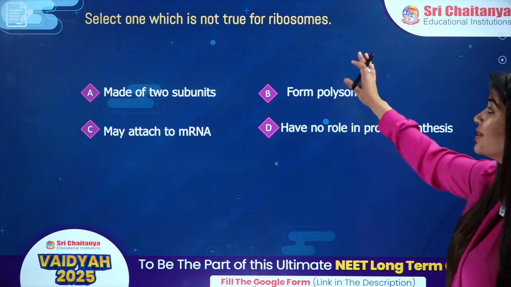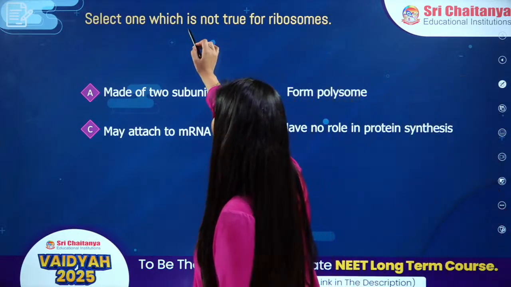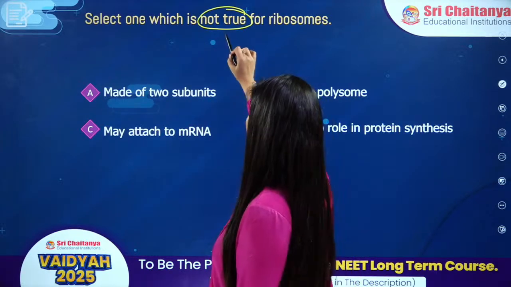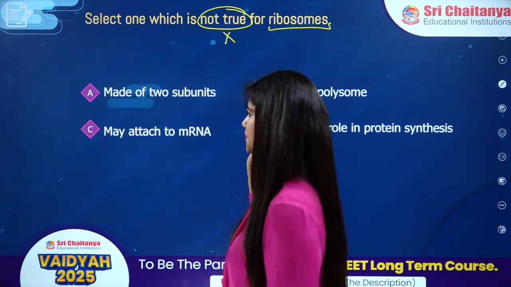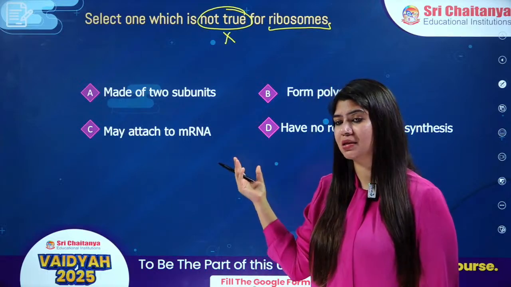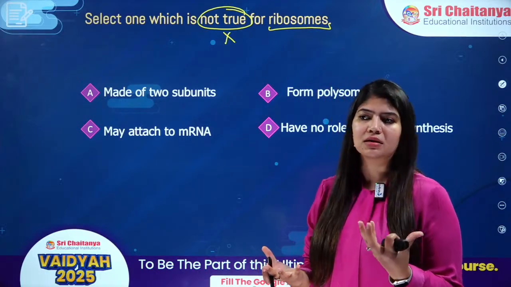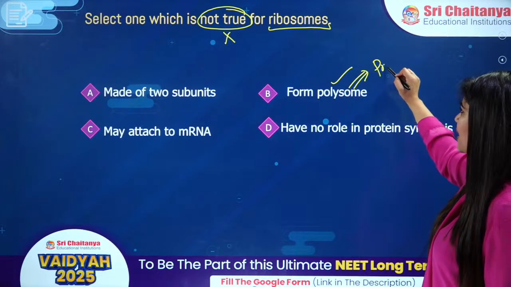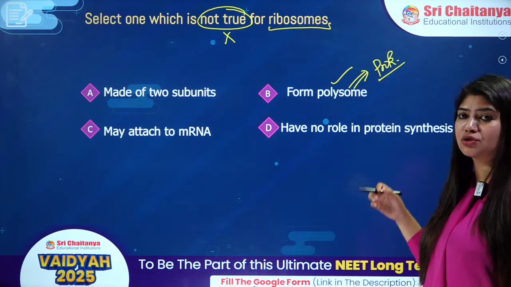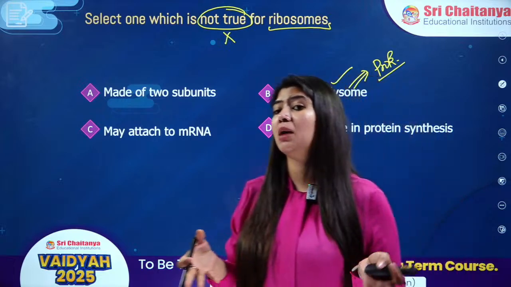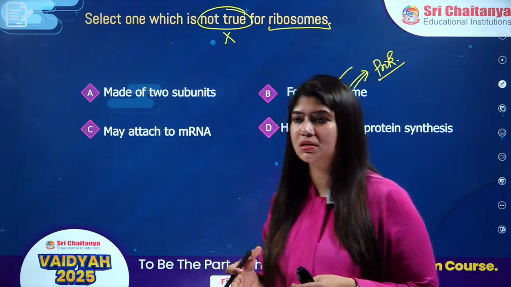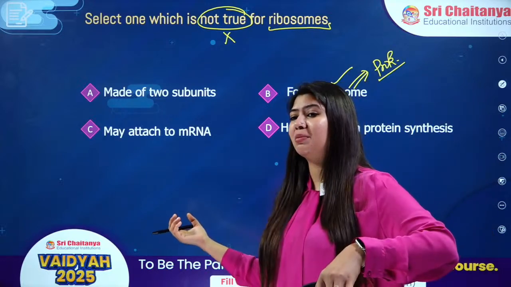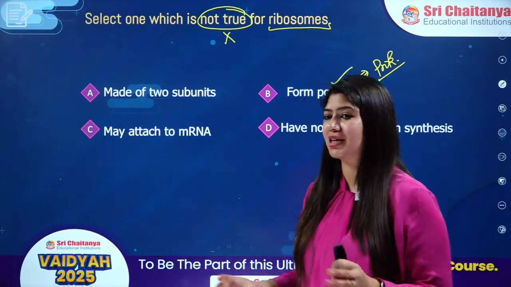Select the one which is not true for ribosome. Not true means we need to find out the incorrect statement with respect to ribosomes. They are made up of 2 subunits. We have one small subunit and one large subunit, right? It forms polysomes, specifically in the case of prokaryotes, wherein transcription and translation are coupled processes and are simultaneous also. So we will have the presence of polysomes, right? They may attach to mRNA. Of course, they will attach to mRNA, then only they will be able to synthesize protein.